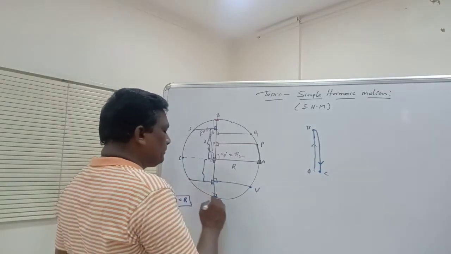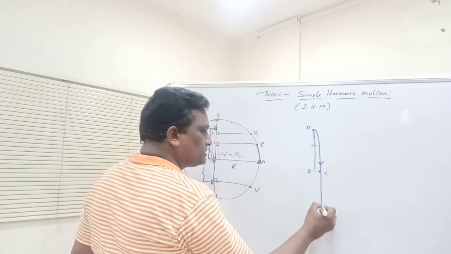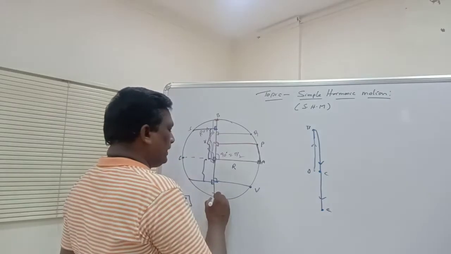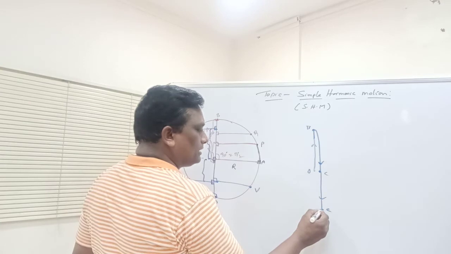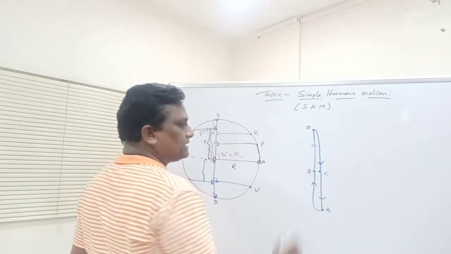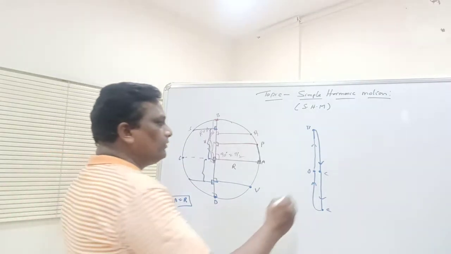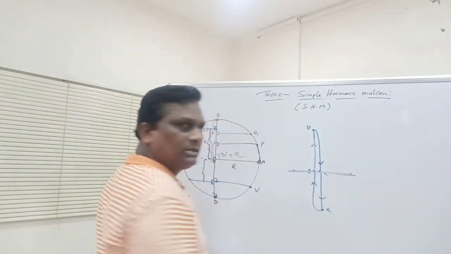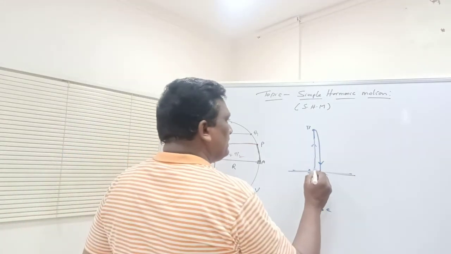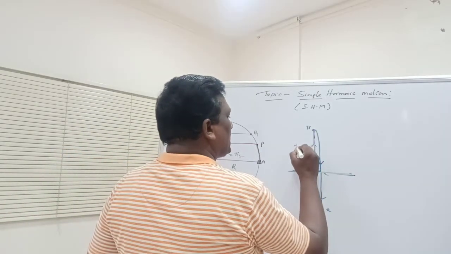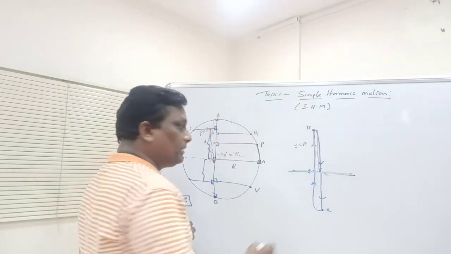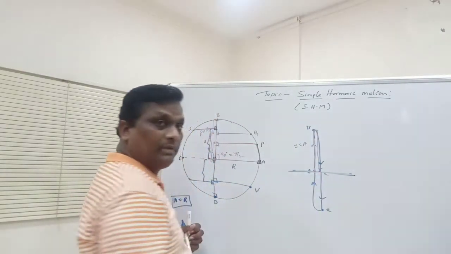and from point C to point D, again it is moving in the opposite direction like this, to D, and again from point D to point A, the foot of the perpendicular is moving towards the center of the circle in this direction. So with respect to the mean position, first the particle is moving like this with maximum amplitude A and coming back and reaches the mean position.